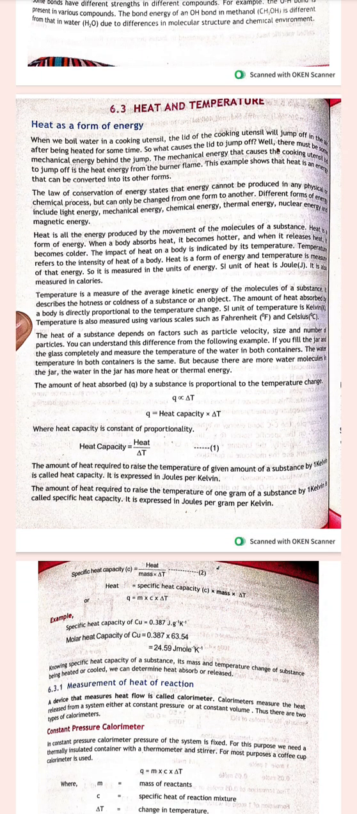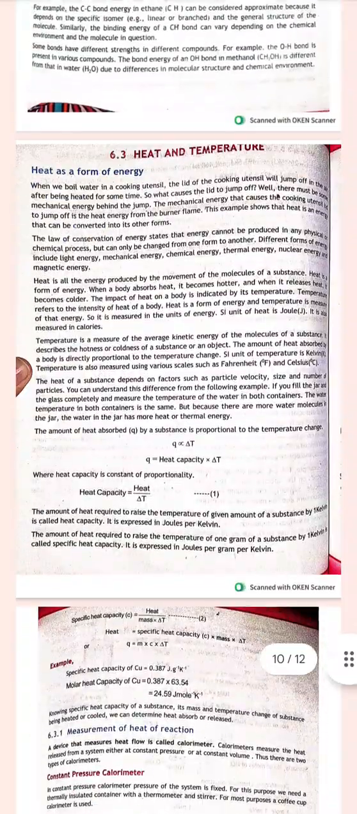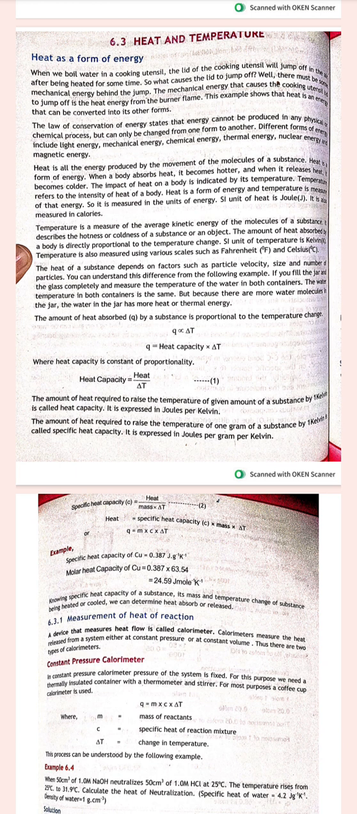Now we have the topic heat and temperature. Heat is a form of energy. When we boil water in a cooking utensil, the lid of the cooking utensil will jump off after being heated for some time. So what causes it to jump off? There is always a mechanical energy that causes it to jump off, and this energy comes from the heat.